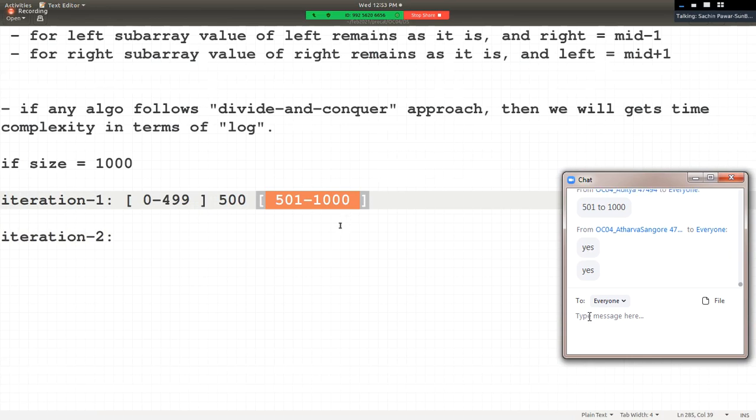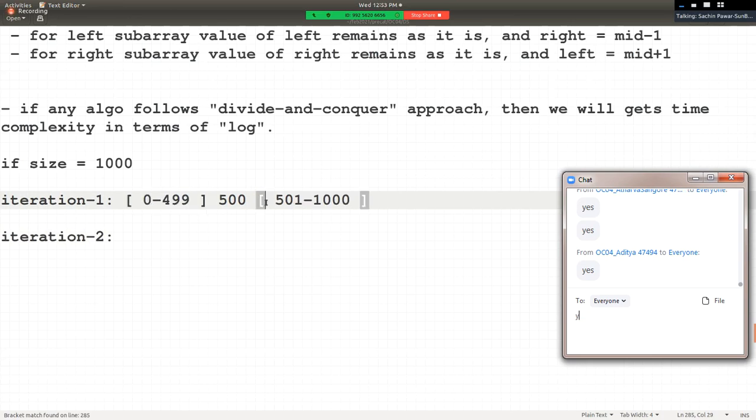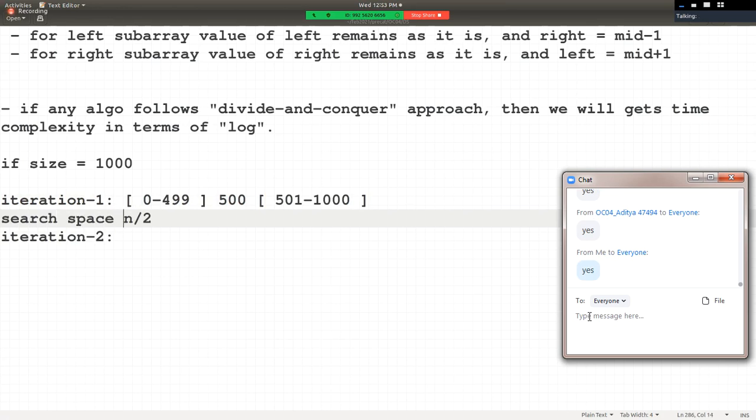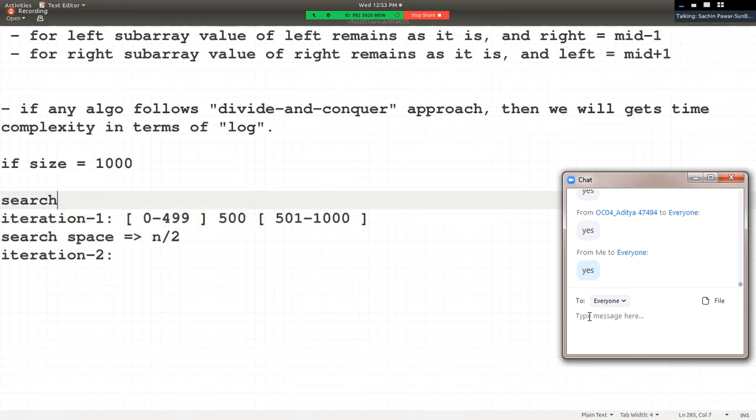It means after first iteration, number of elements or search space कितना रह रहा है? Initially अगर total search space है n, अगर initially हम लोग 1000 element में search कर रहे हैं, so after first iteration कितने element में search करेंगे?